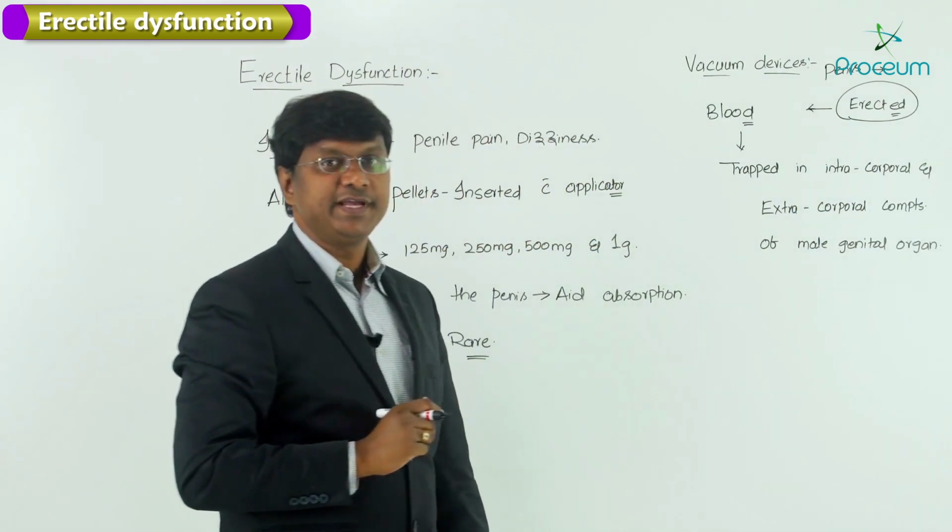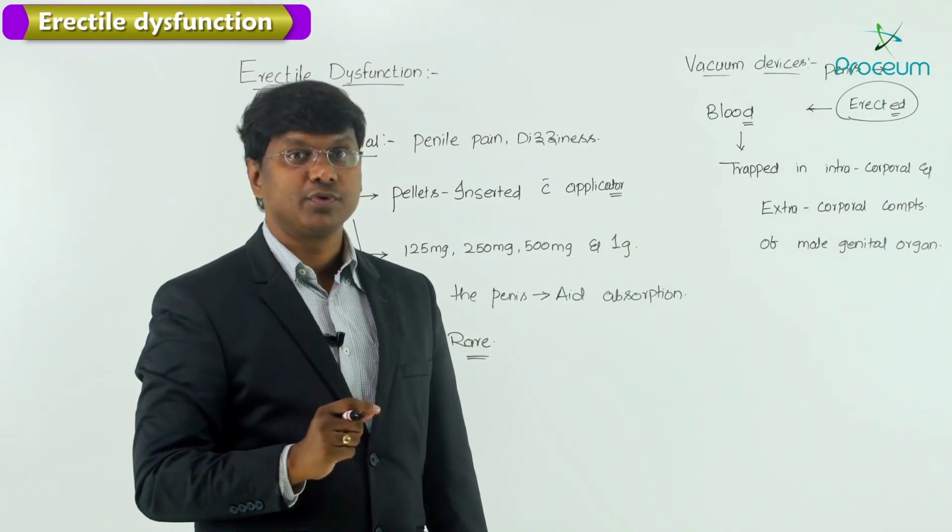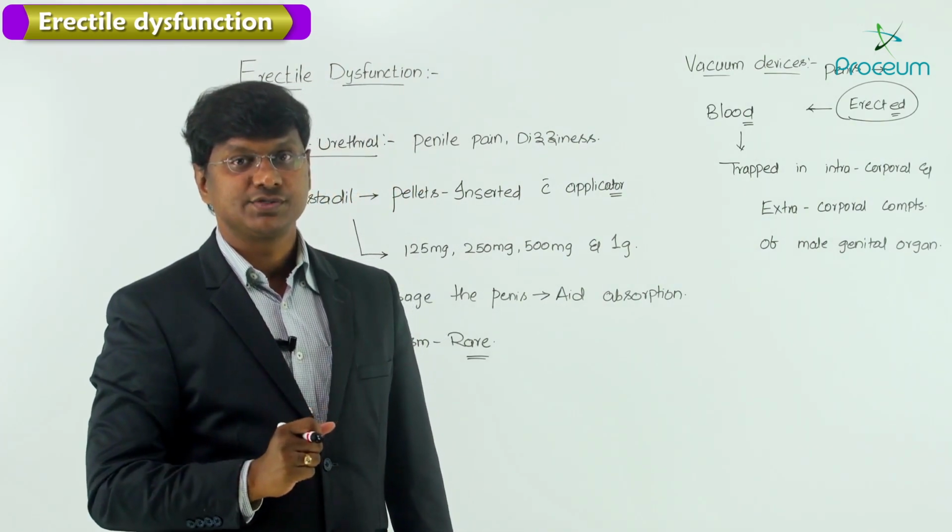So the blood is being trapped in the intracorporeal as well as the extracorporeal compartments of the penis.